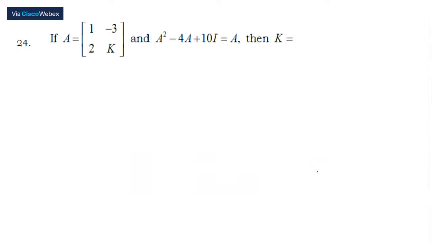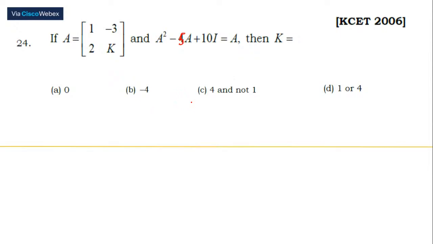So moving on to the next one. If A is equal to 1 minus 3, 2, K, and we have the same expression here: A square minus 4A plus 10I is equal to A. Then K is equal to... I want you people to please make a correction in the question. This is A square minus 5A plus 10I is equal to A. Then K is equal to, check with the values.